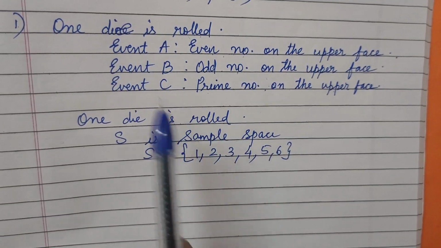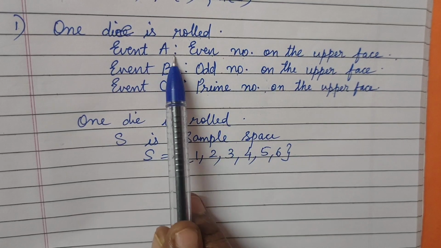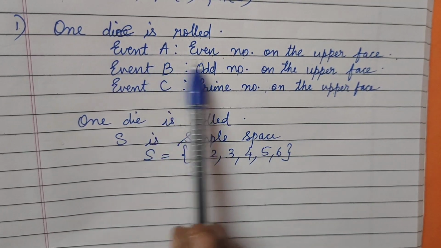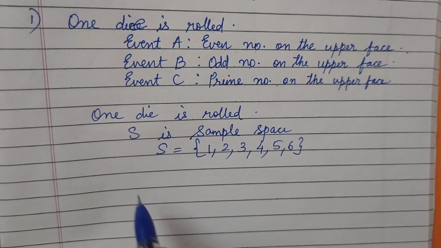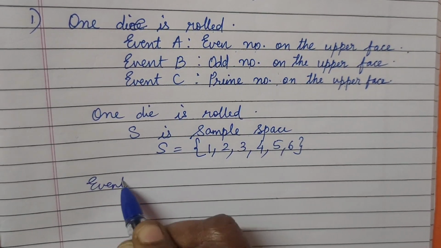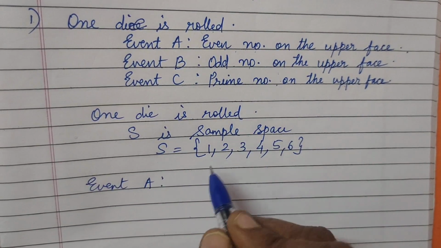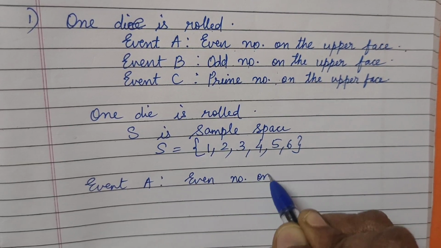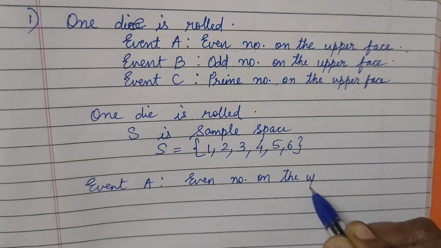So when we see, my dear, if the name is not given, you have to write it, let the event A, like this. So as we have been provided this event A, we can write it directly as it is. Event A, we need to write like this: Event A, even number on the upper face. So we are writing the event here.